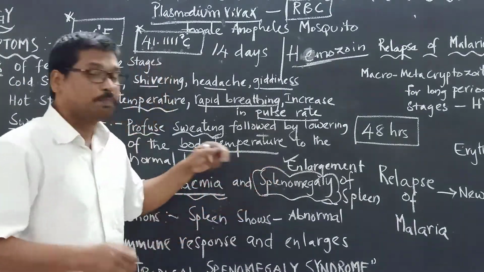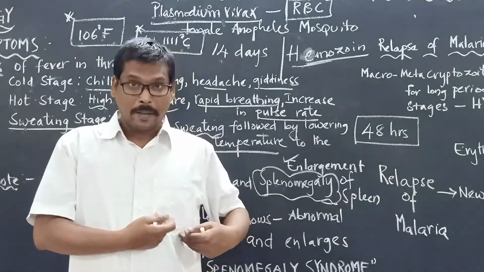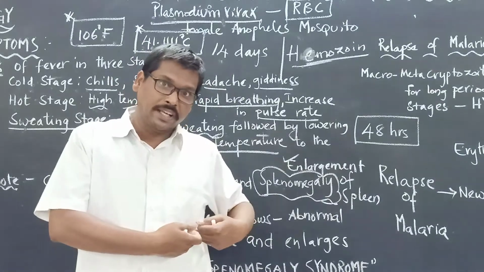Please remember, the spleen is an organ present towards the left side of our abdomen, just left to the stomach.